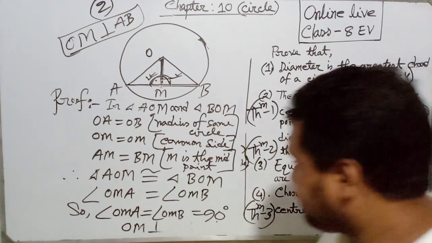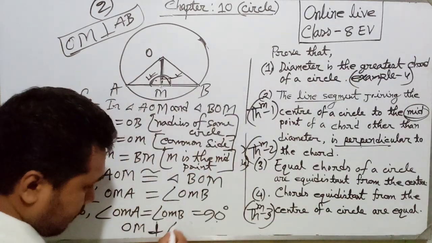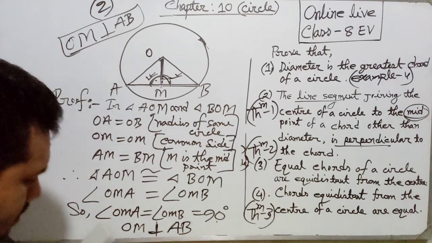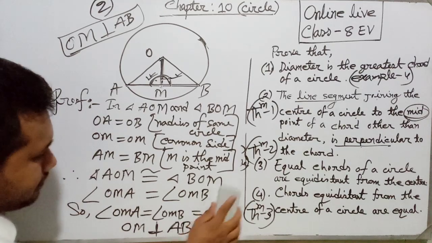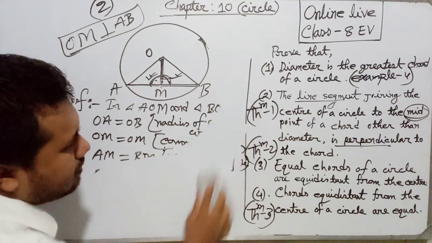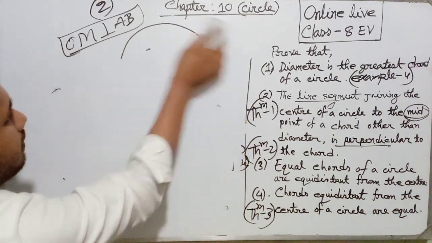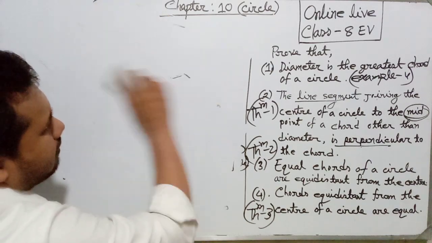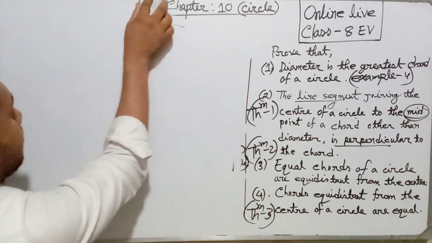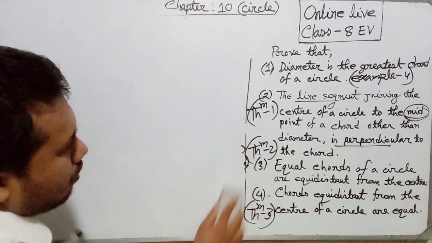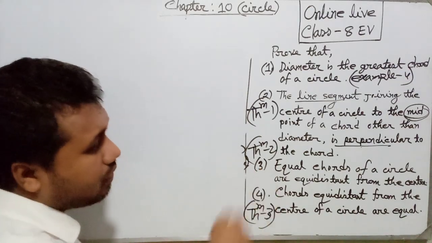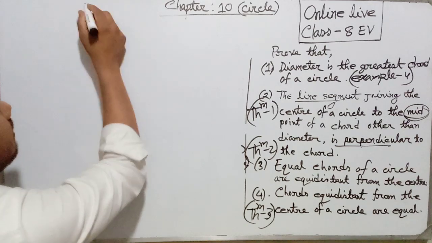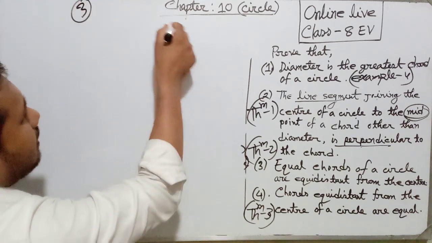Clear, dear students? Very simple. In your math book you will get it. Now dear students, our problem number 3. Problem number 3 says, this is theorem number 2 in your math book: equal chords of a circle are equidistant from the center.